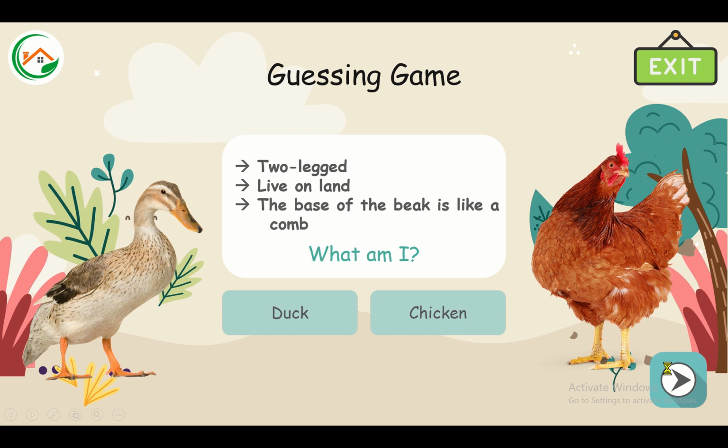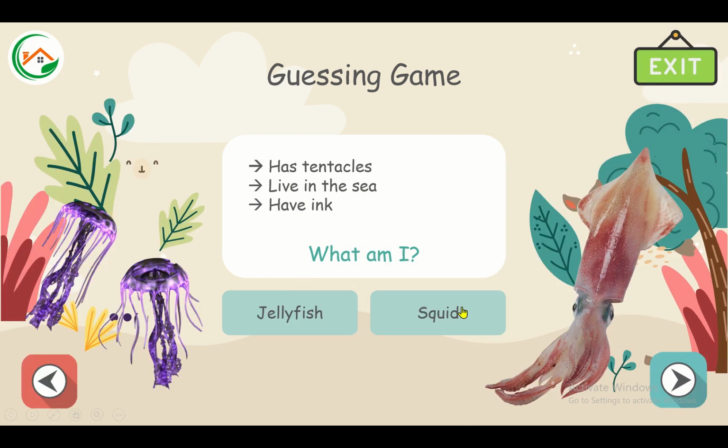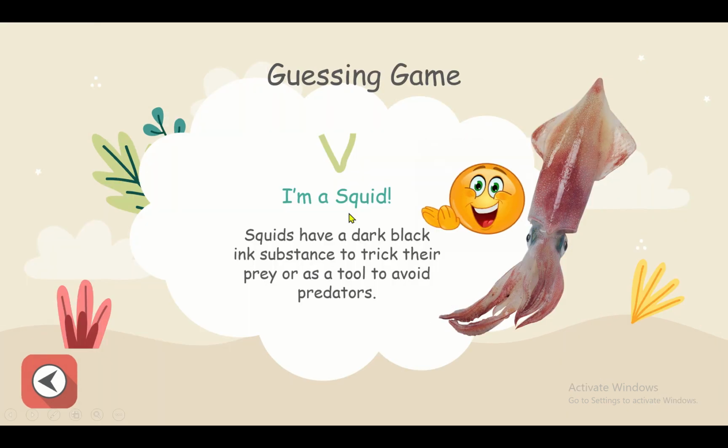Okay, next. I have tentacles, live in the sea, and have ink. What am I? Is that a jellyfish or squid? Squid? Yeah, I'm a squid. Squids have a dark black ink substance to trick their prey or as a tool to avoid predators.